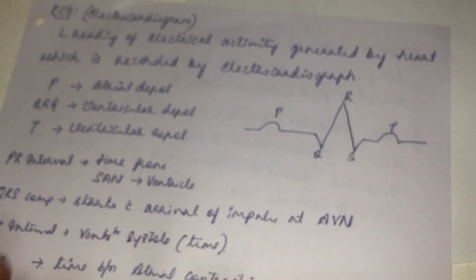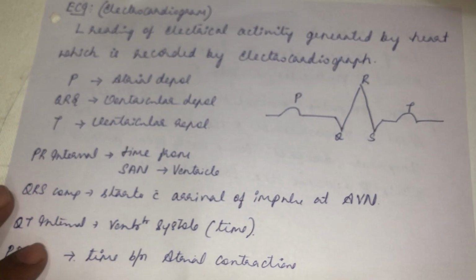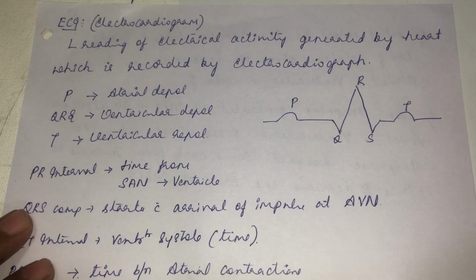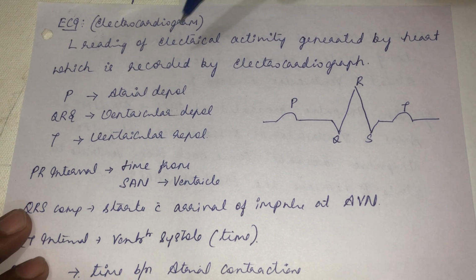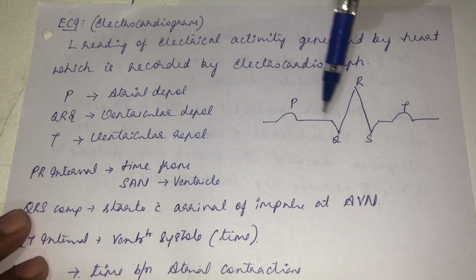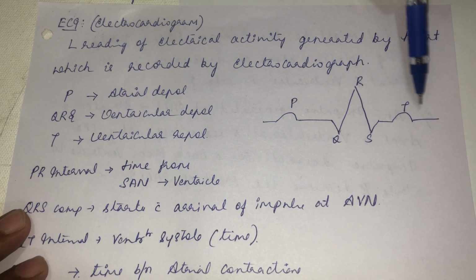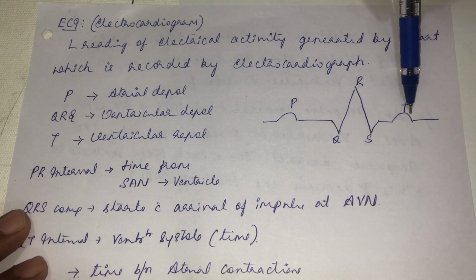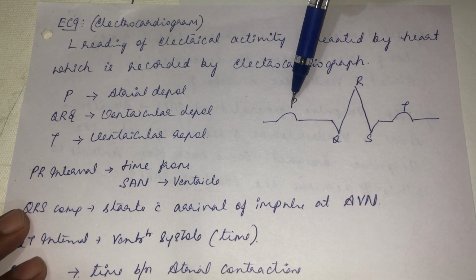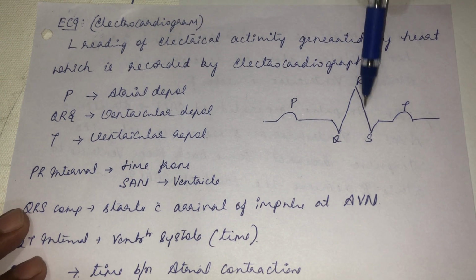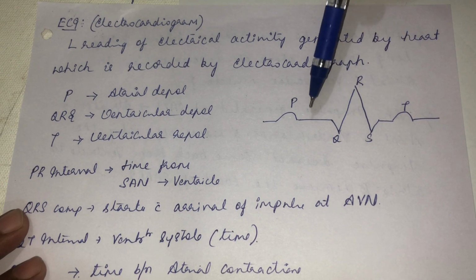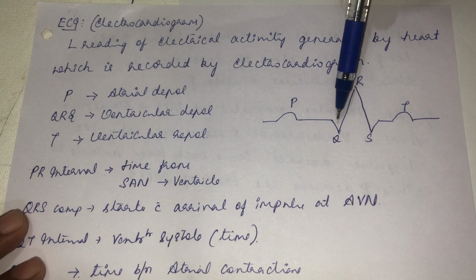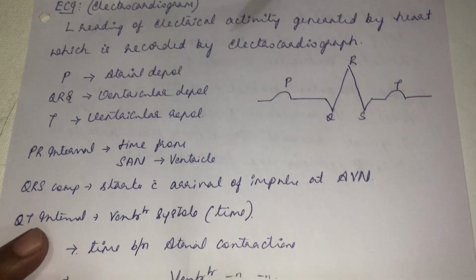Then there is a small basic about the electrocardiogram. The electrocardiogram is a reading of the electrical activity generated by the heart, which is recorded by an electrocardiograph. You know ECG. It will be depicted as a P wave, a QRS complex, then a T wave. What do you mean by the P wave? It depicts atrial depolarization. The QRS complex depicts ventricular depolarization. The T wave depicts ventricular repolarization. And what about atrial repolarization? It is masked by the QRS complex.